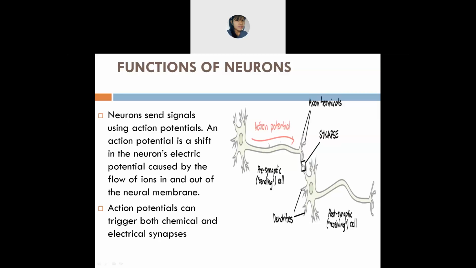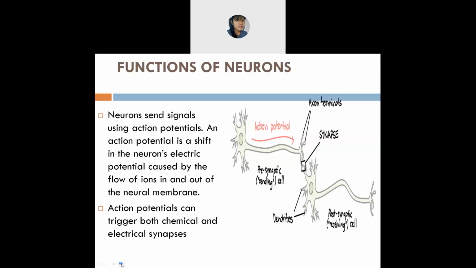Now in this neuron, they will send or pass information from this one to the target neuron, which is also known as action potential.